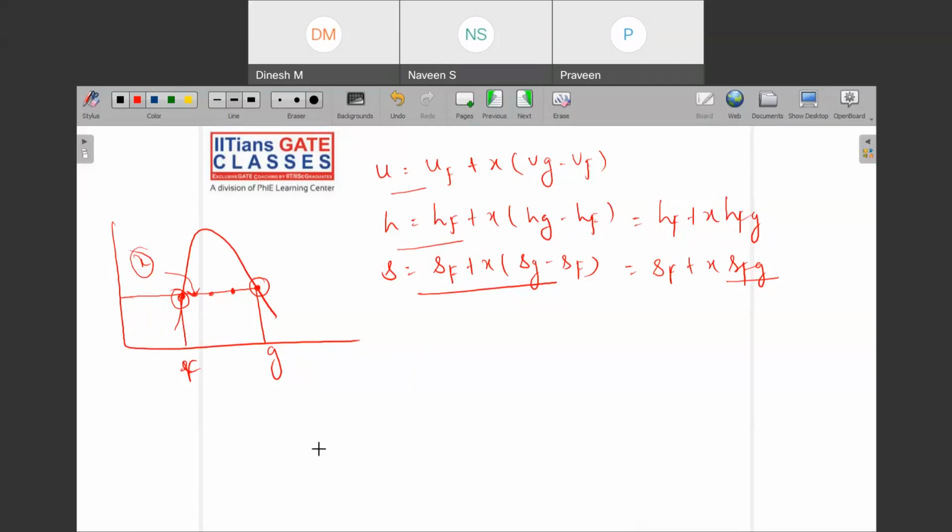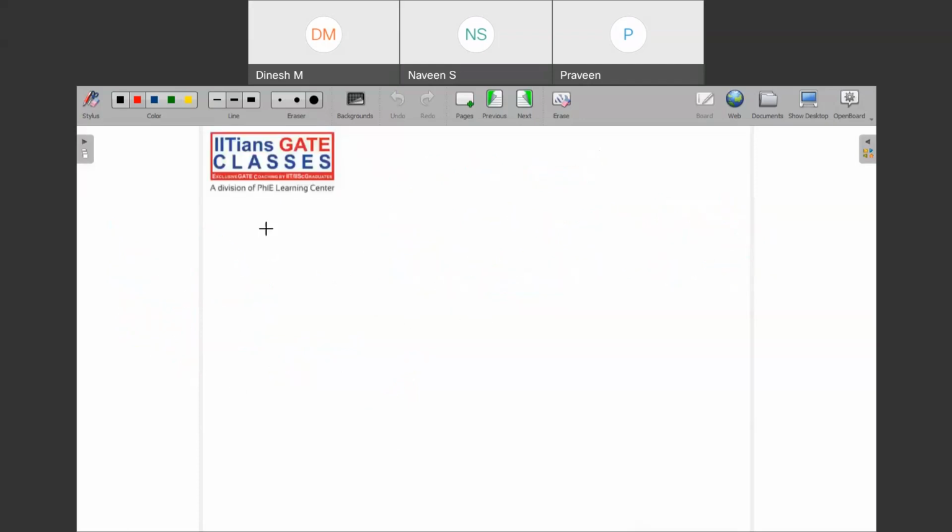So let me help you write down enthalpy at various points. Let us go to the next slide. Let us say you are having a flow and you have obtained these characteristics.